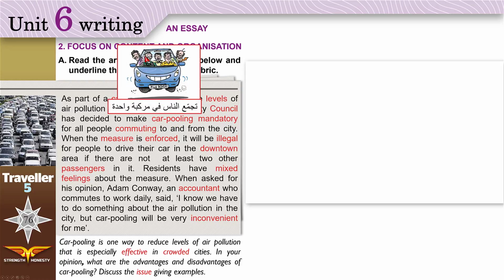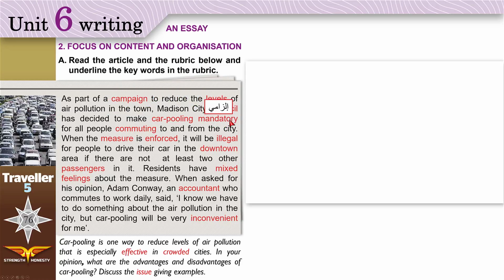Carpooling, when a lot of people, like colleagues, people who work together, get in the same car to go to work. Instead of driving 5 different cars, 5 people can get in one car and they go to work together. Mandatory, something that people must do. You don't have a choice about it. For all people commuting, when you travel regularly to work. When we say travel, we don't mean going to a different city. It means just going from home to work every day, to and from the city.